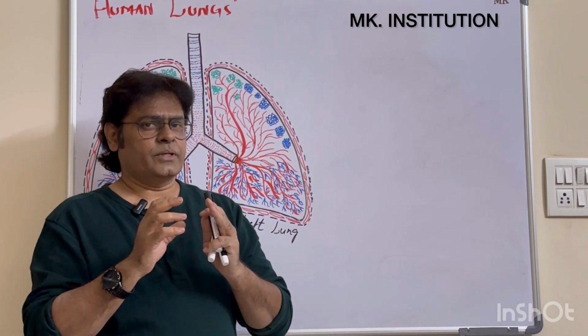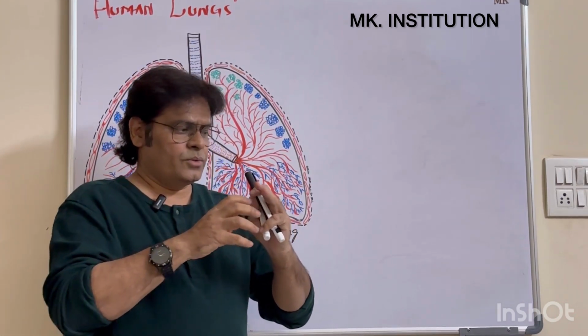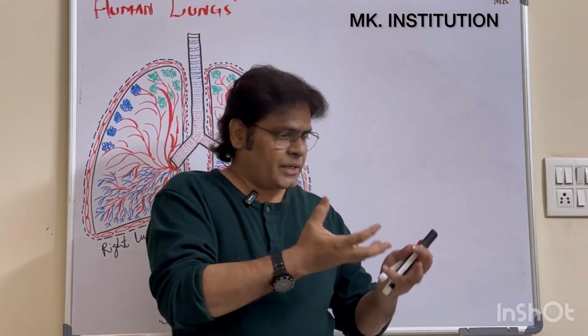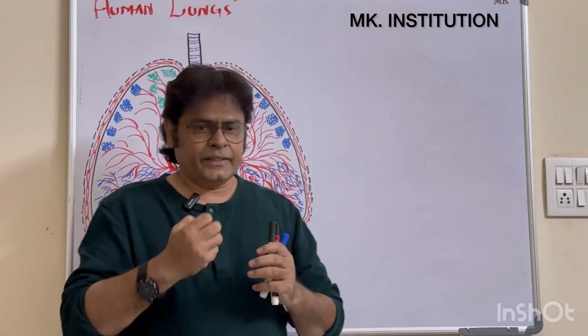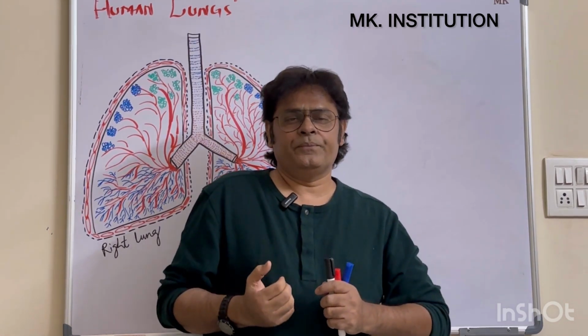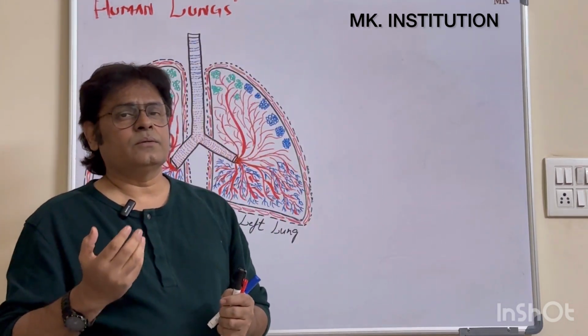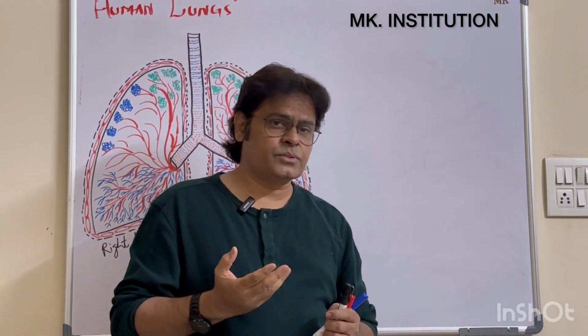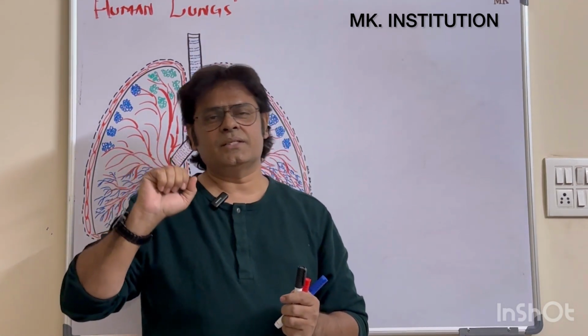When these two things are combined, they release energy. What is the energy? Nothing but ATP. ATP is produced here, water is produced, carbon dioxide is produced. This total process is called respiration.